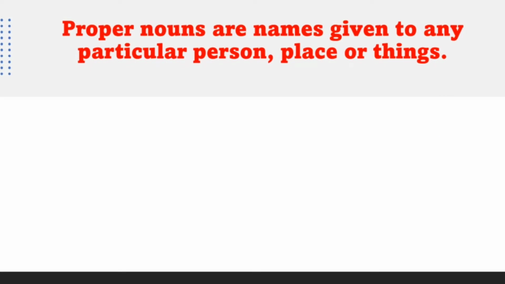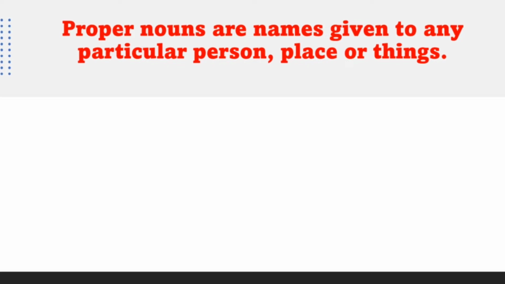Now see children, proper nouns are names given to any particular person, place or things. You should know this definition and you should also learn it by heart. That is, proper nouns are names given to any particular person, place or things. It means a special name given to any person, place or things.